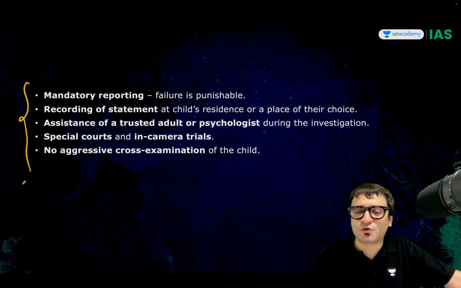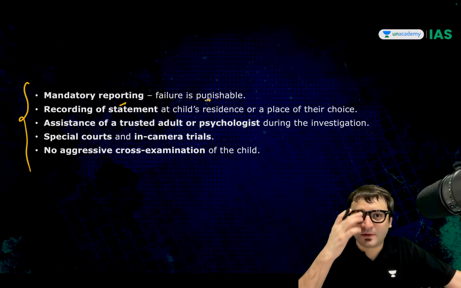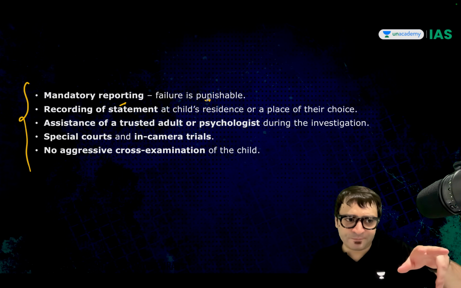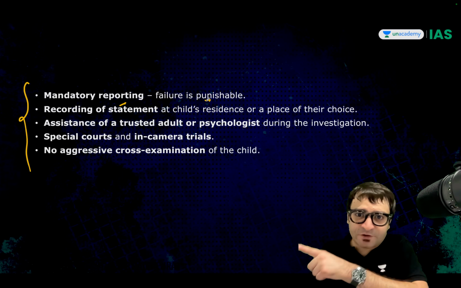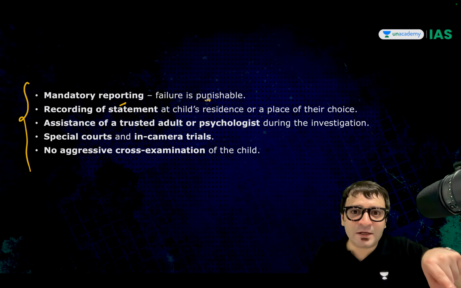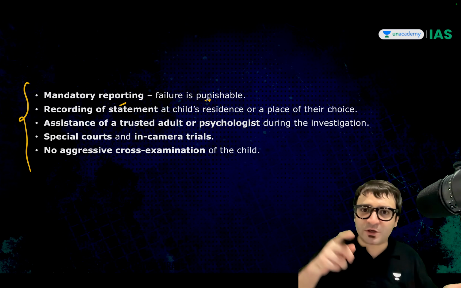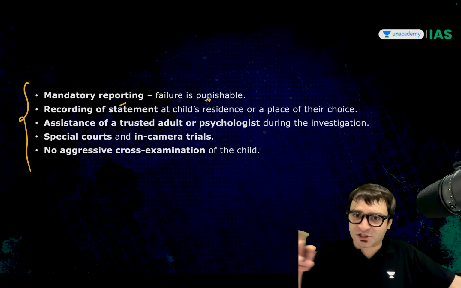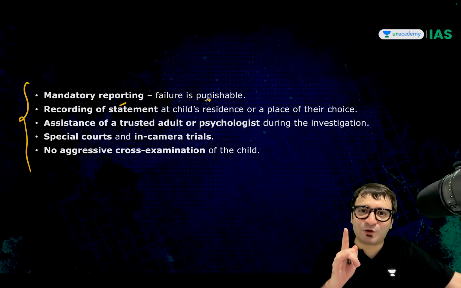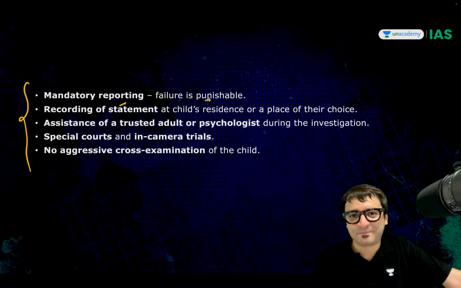Important features of POCSO: mandatory reporting, because failure is punishable. For example, there is a teacher in the class who notices that a boy of a different class, 19 years old, is in a relationship with a girl who is 17. The teacher has to report it to the police, even if it's a romantic relationship, because it comes under POCSO.